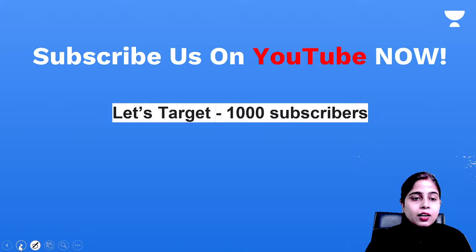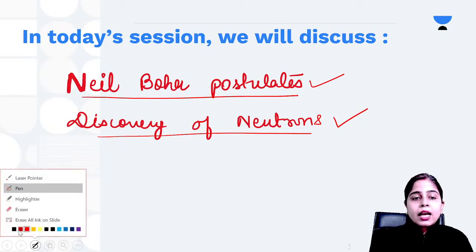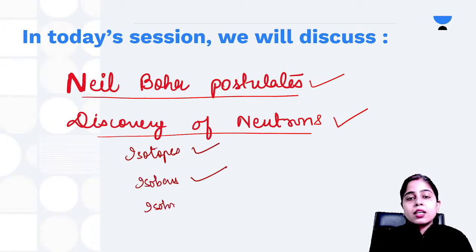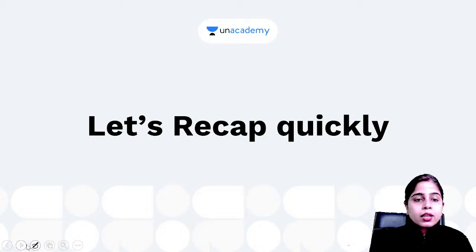So in today's session, Neil Bohr postulates we have already done. Discovery of neutrons also we have already done. We have also done your isotopes, your isobars we have done, isotones we have done. Before starting our questions, I would like to tell you about your isoelectronic species that is left. So isoelectronic species. What is this isoelectronic species?